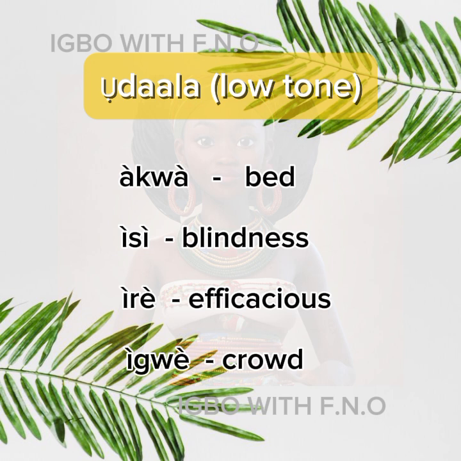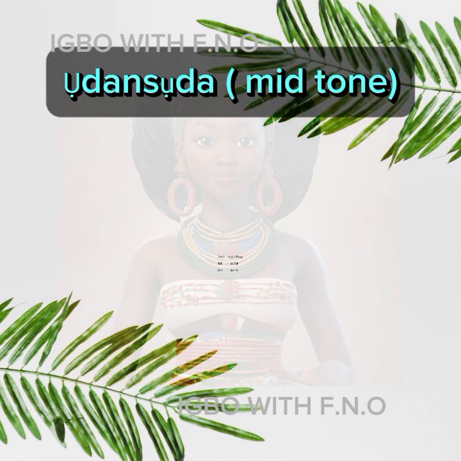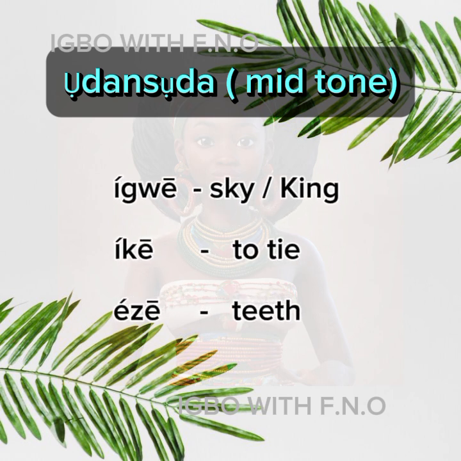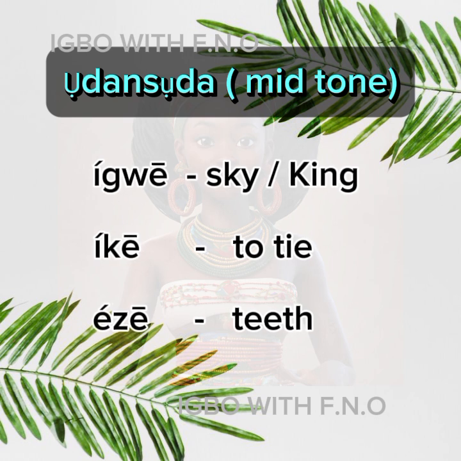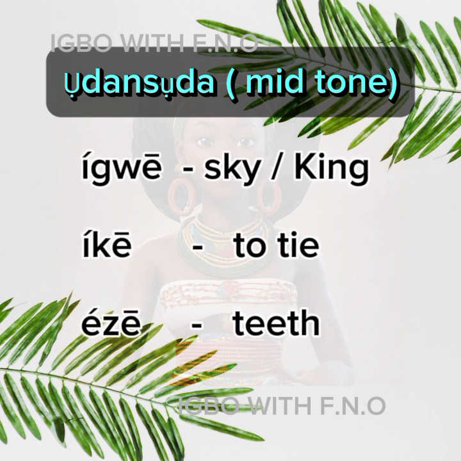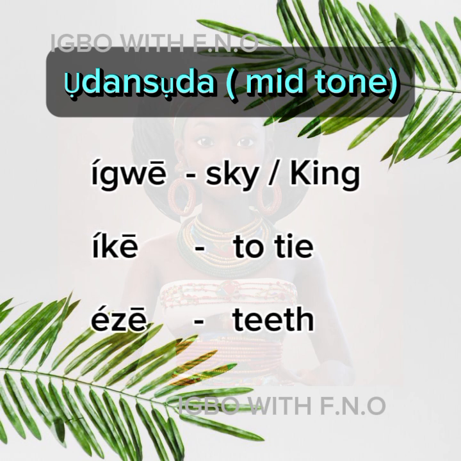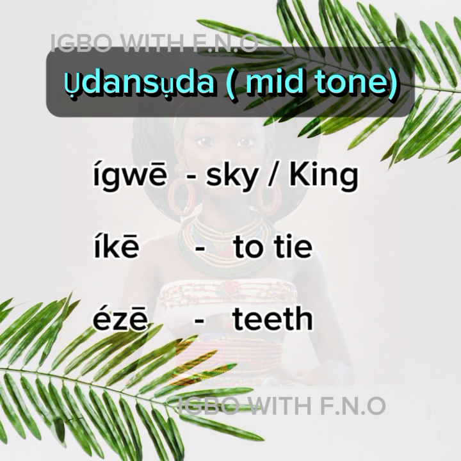Igwe, igwe. The next one is odansoda, odansoda. That's mid-tone. It's usually left unmarked. Odansoda. Okay, so for odansoda, we have igwe, igwe, which is sky or king. Igwe. We have ike, ike. We have eze, eze.